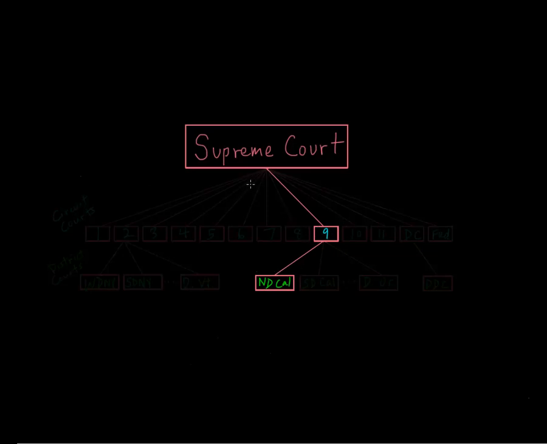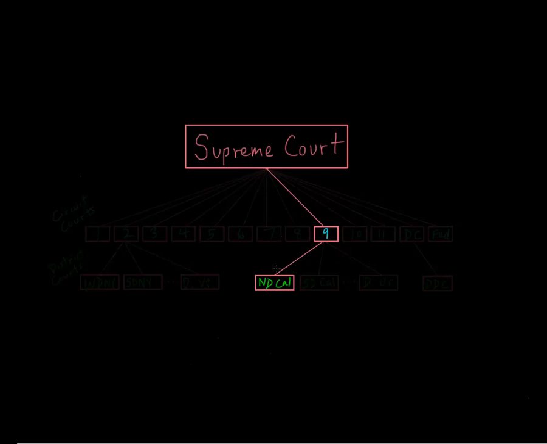So from our federal court system diagram, I've just highlighted the District Court of the Northern District of California, the United States Court of Appeals for the Ninth Circuit, the Ninth Circuit Court, and the United States Supreme Court.